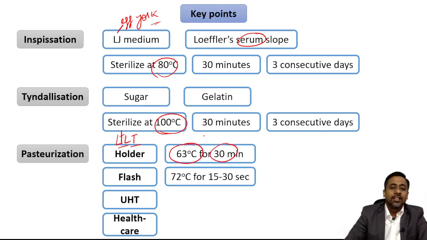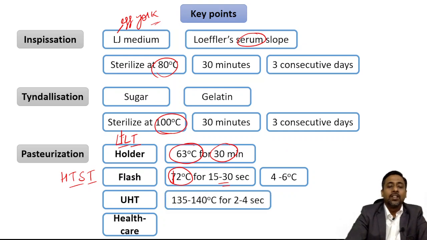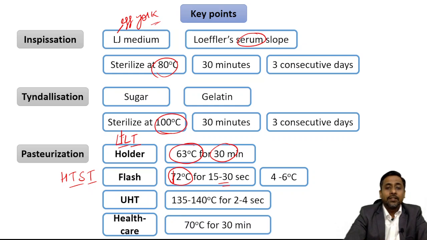Flash process is 72 degrees Celsius for 15 to 30 seconds and then rapidly cool it to 4 to 6 degrees Celsius. So this is high temperature short time, HTST. And what is ultra high temperature, in which we will use 135 to 140 degrees Celsius for 2 to 4 seconds. And in healthcare setting, we use 70 to 72 degrees Celsius for 30 minutes. So this is the utilization of pasteurization in pasteurization of milk and for disinfection of respiratory equipments.